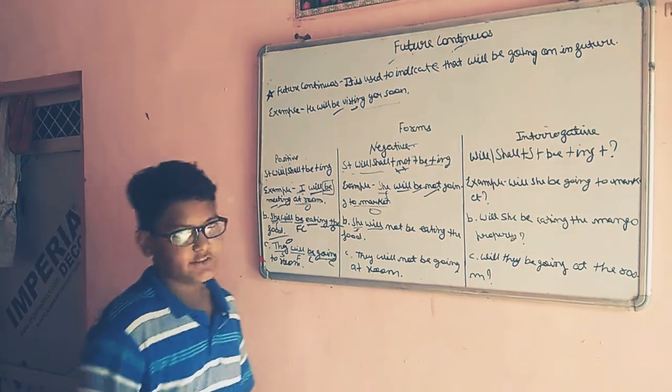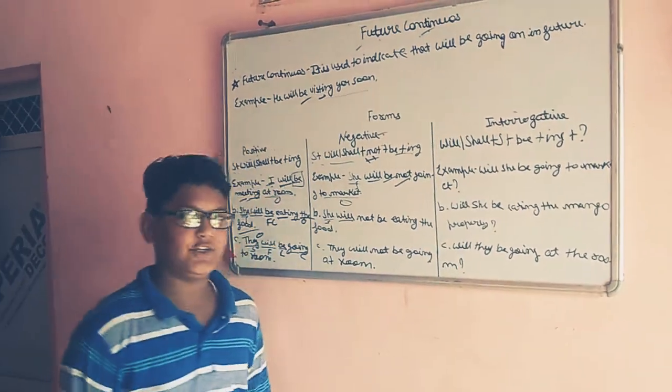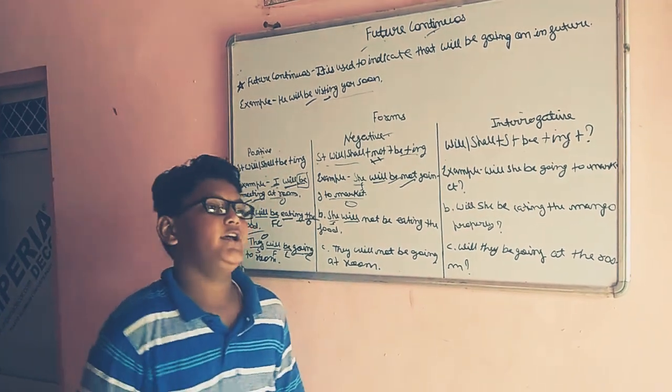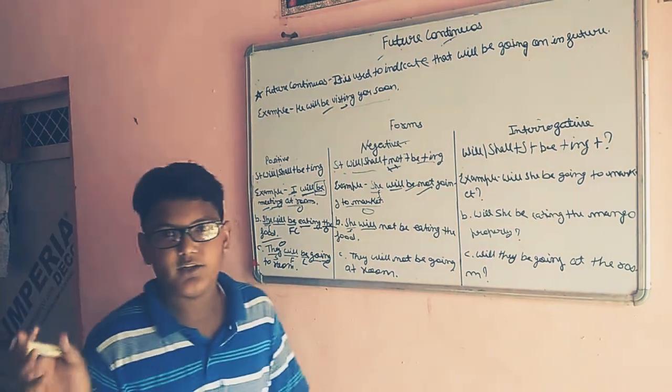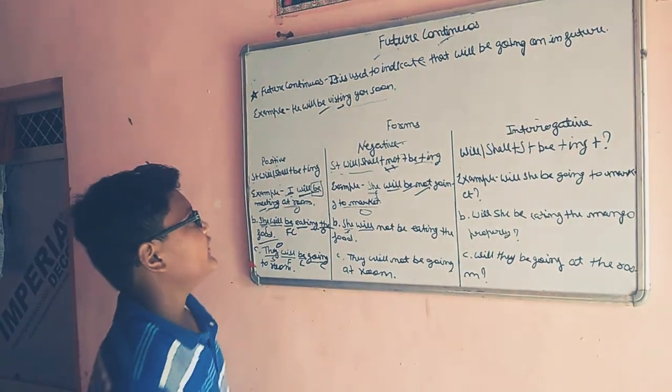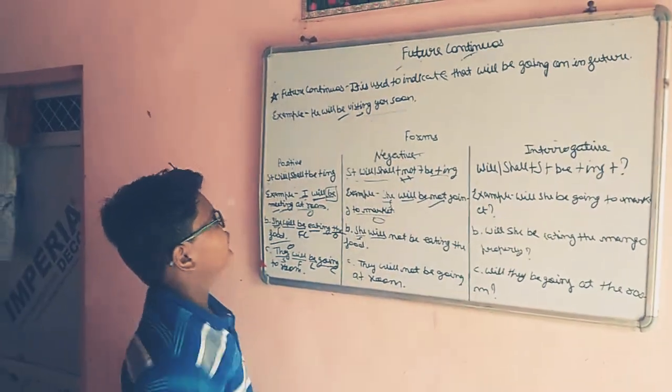So basically, what is the future continuous tense? It is used to indicate an action that will be going on in the future. Like, I will be eating the food. Okay, this is the example for the future continuous tense for your definition. And one more example: he will be visiting you soon.